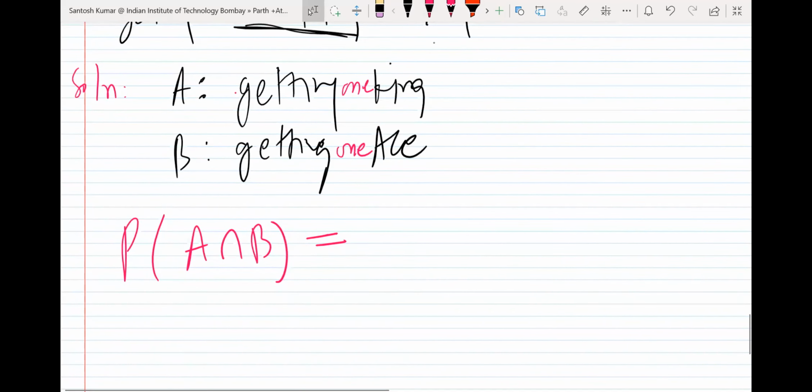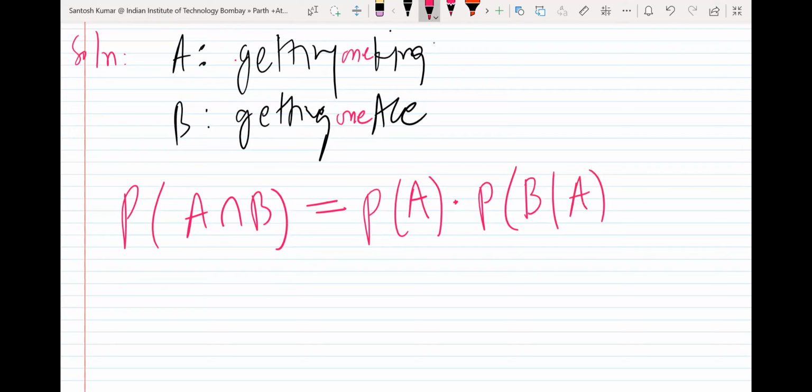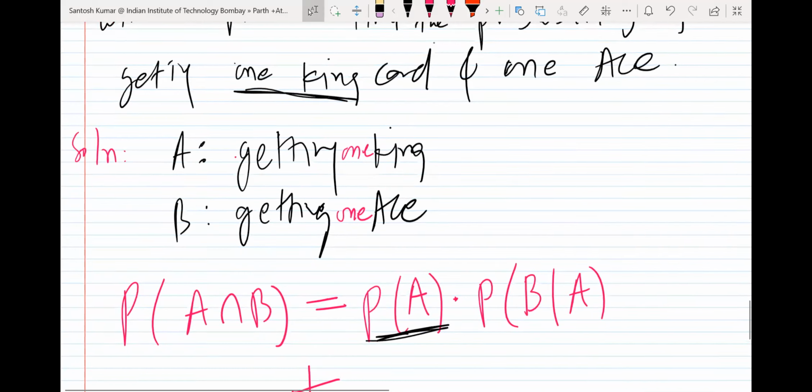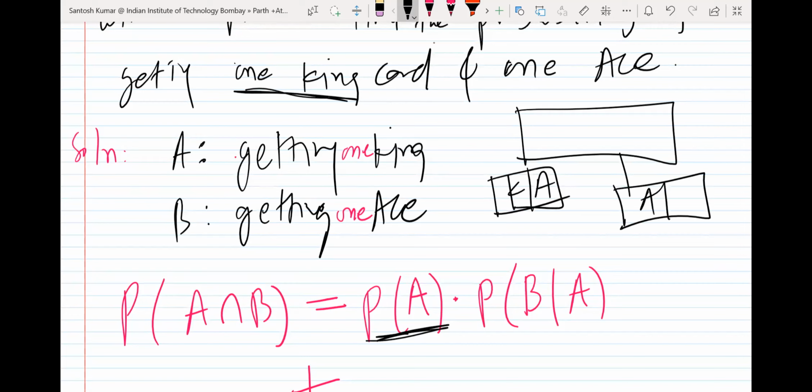So suppose I'm drawing one by one. Maybe first we draw one king, and then we want to find the probability of getting an ace when we know that the first was the king. Or, because here I have considered the first card is king, but there are two cases. When you draw two cards, maybe the first card is king and the other card is ace, or the other situation, the first card is ace and the second is king.